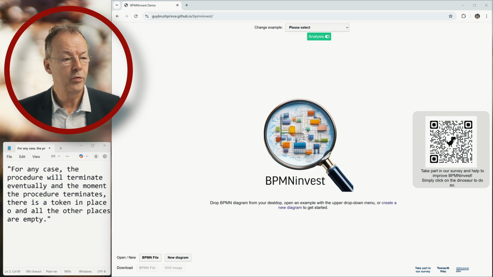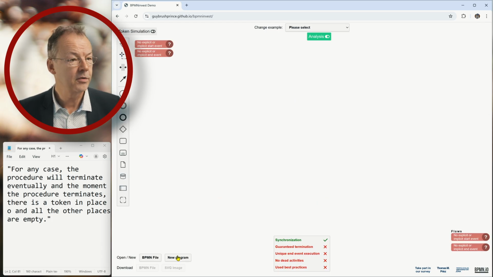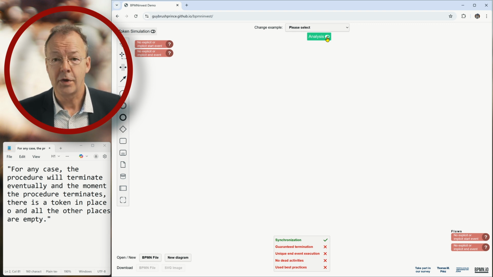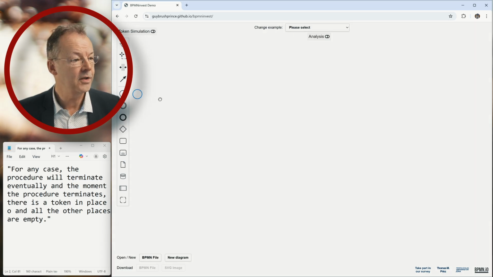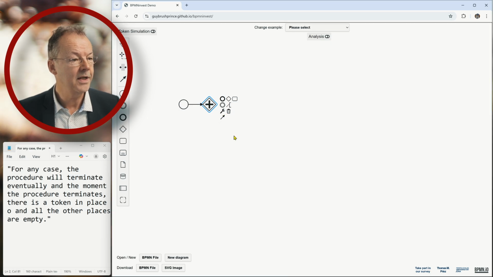So here we have the tool bpmnInvest open, and I'll first talk about the topic of synchronization, or sometimes also called proper completion. We will first turn the analysis off because we didn't do anything yet. I just start with a simple process model. There is a start event and then there is an AND split, so a parallel gateway here.